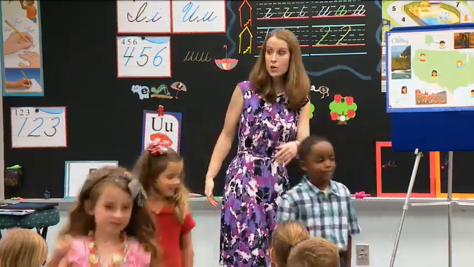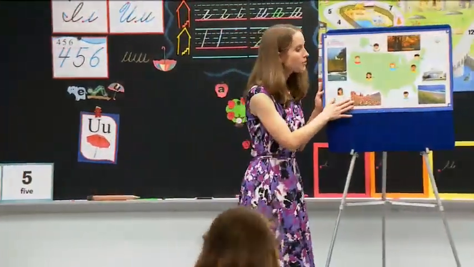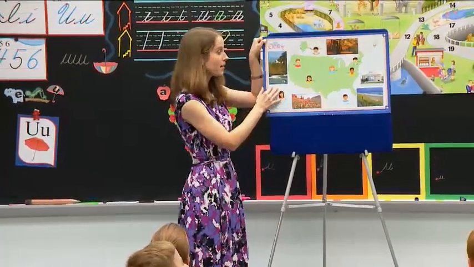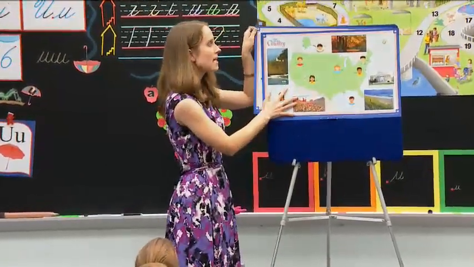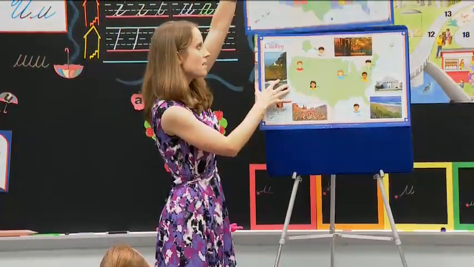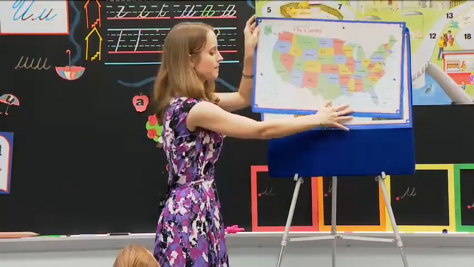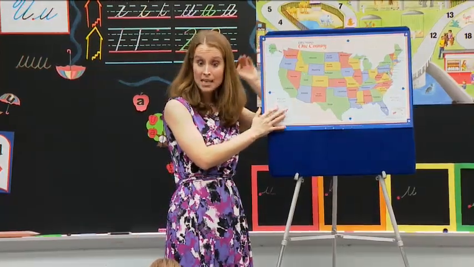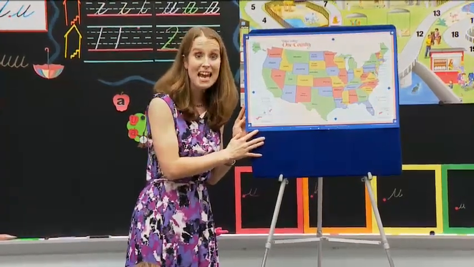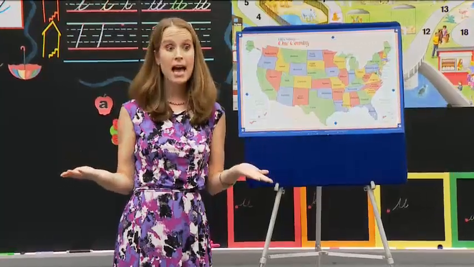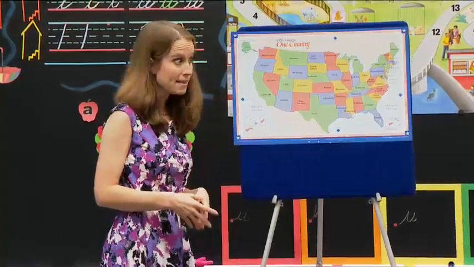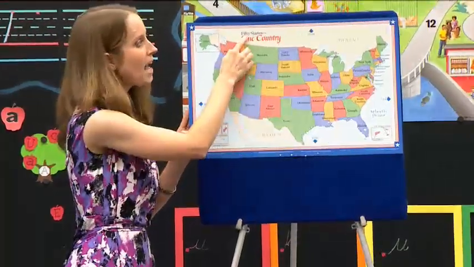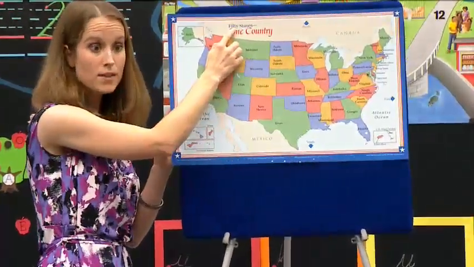Now, I'm going to show you a map of our United States that looks a little bit different from this map you see here. Here you just see the land of our country. But this map right here, you can see how our country has been divided into states. Our country has 50 states. Now we are all one country, but we have been divided into 50 states.